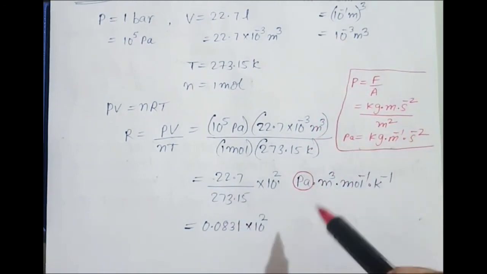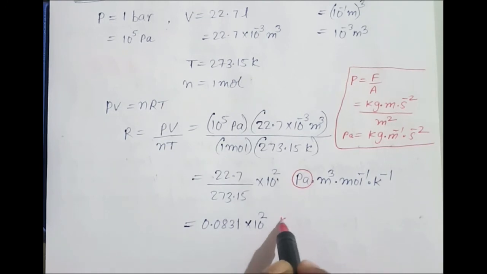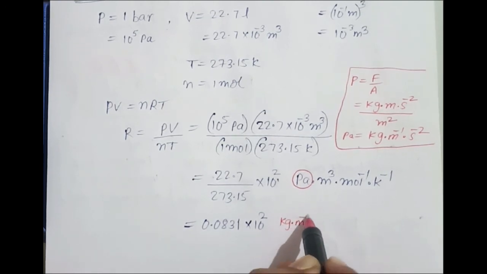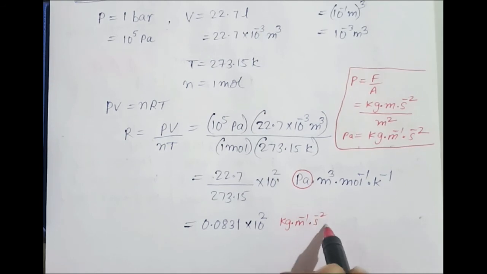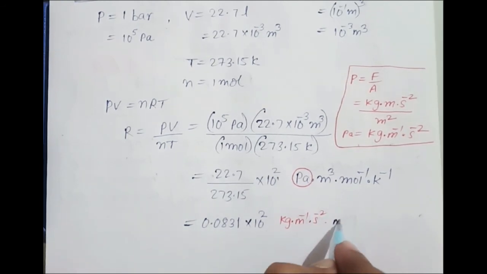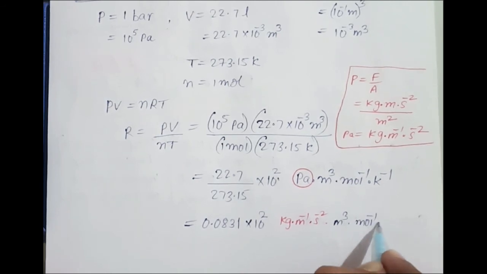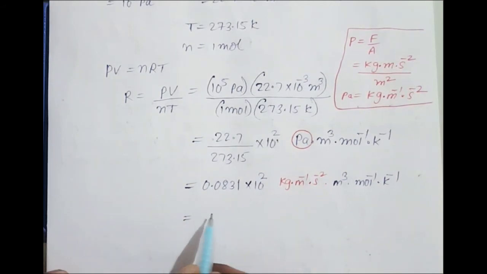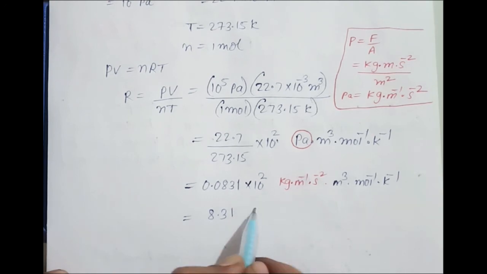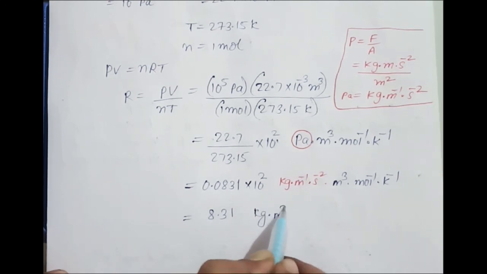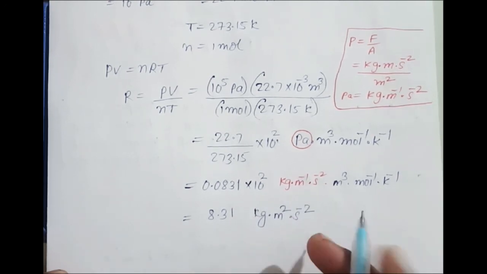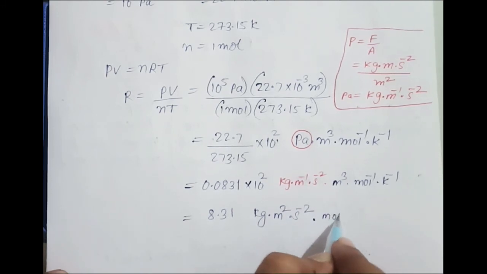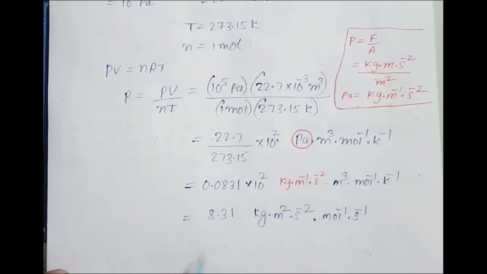Instead of Pascal, I am putting kg meter inverse per second square, into meter cube per mole per Kelvin. Now you can write this as 8.31 into kg meter square per second square per mole per Kelvin.